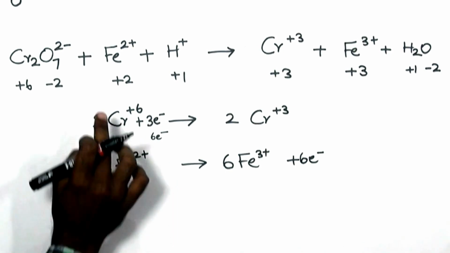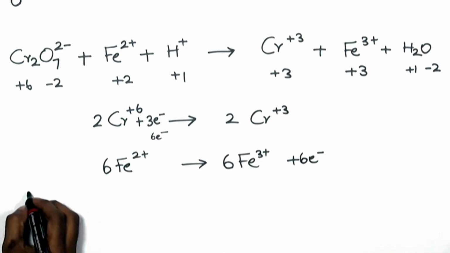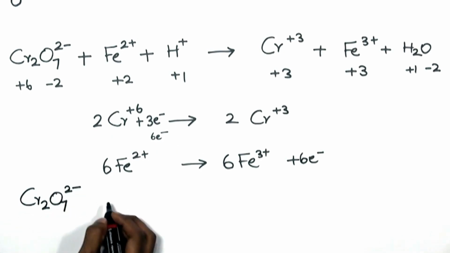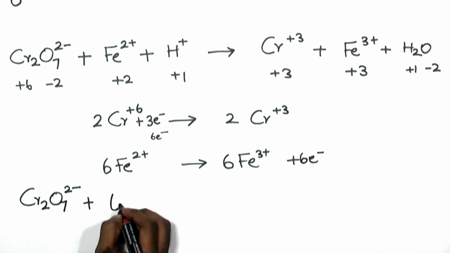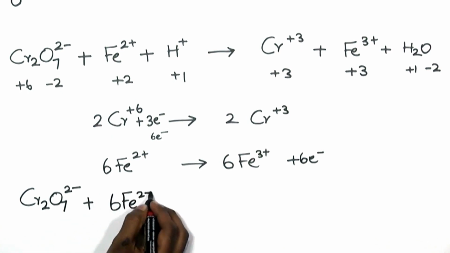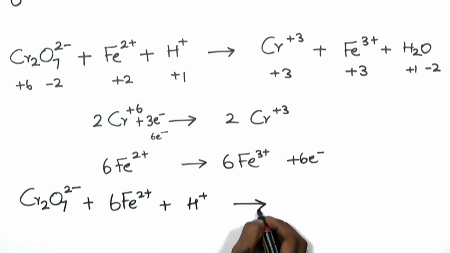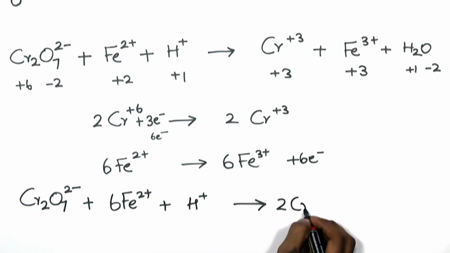So let's make this 6 on this equation, which makes it Cr2O7 2 minus plus 6 Fe2 plus plus hydrogen ions gives you 2 Cr plus 3.